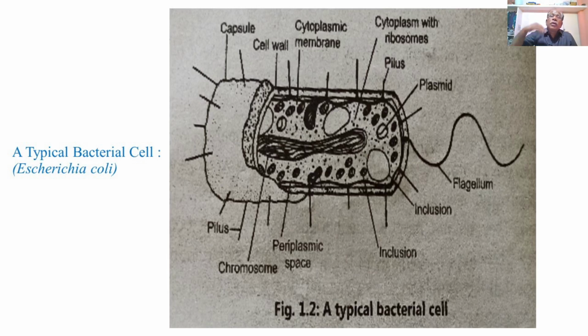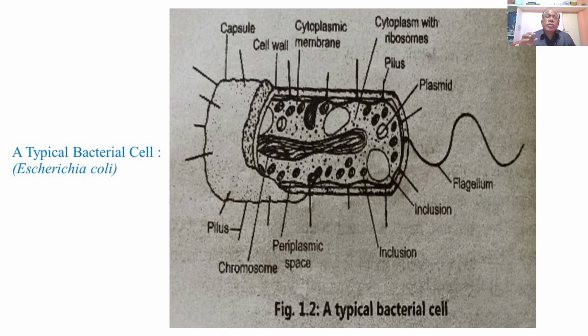Then this capsule is the outermost slimy protective covering composed of polysaccharides, followed by the cell wall, then the cell membrane or cytoplasmic membrane just inside the cell wall. Then it contains a cytoplasmic matrix with a large quantity of granules of proteins, lipids, glycogen, together with a large number of ribosomes present as cytoplasmic inclusions.